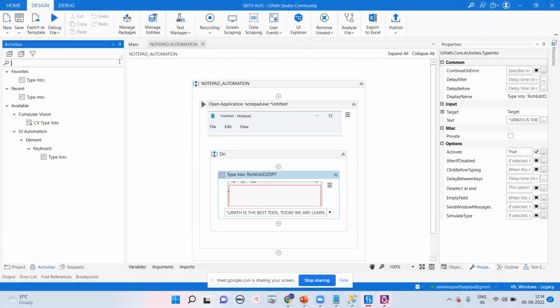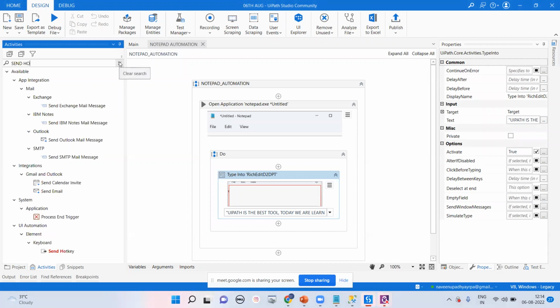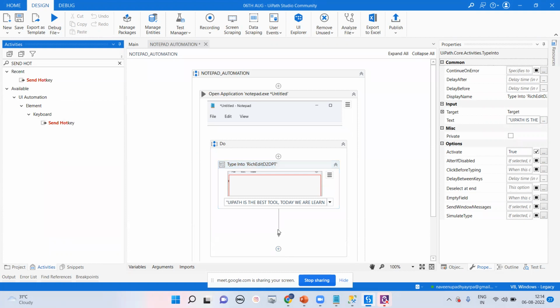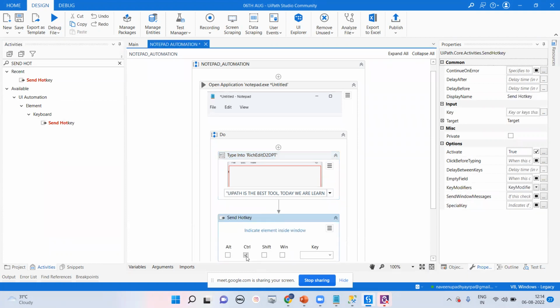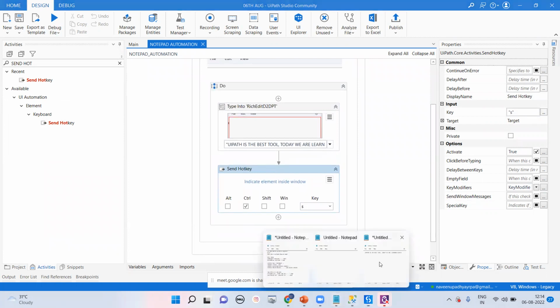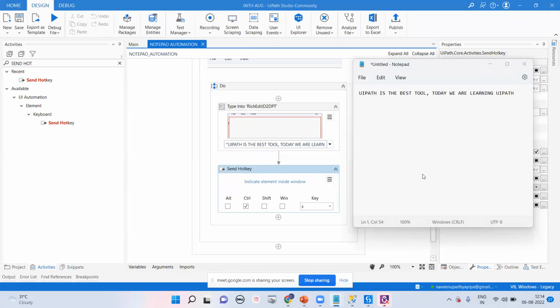My next task is to work on this thing called send hotkey. What is a send hotkey? Send hotkey is a particular activity. We are going for Control, and then save. Always try to go for small s, and that's going to help you for save. If you go for save, what will happen? Control, let me check here.